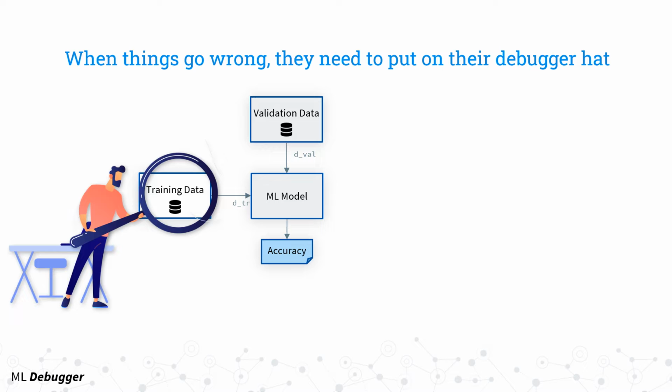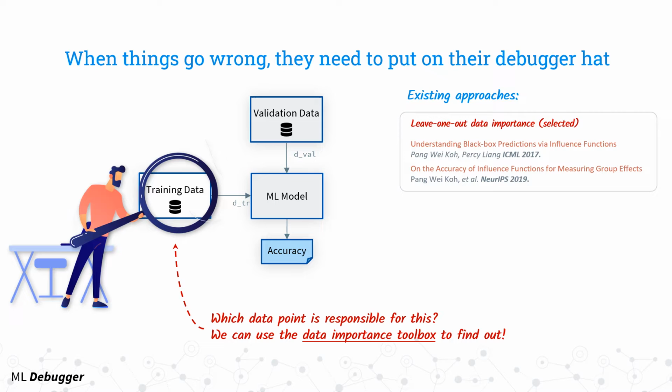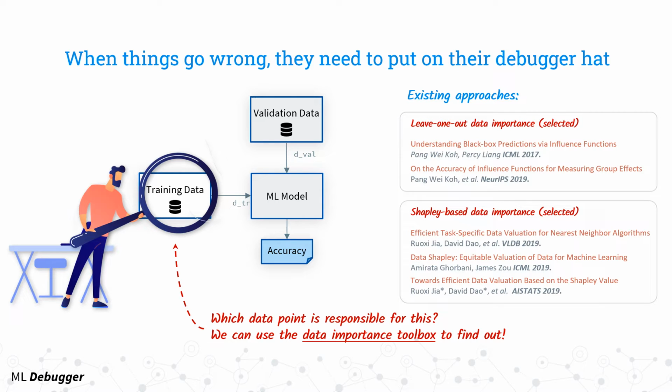Whatever the case may be, our developer must now inspect the ML pipeline in an effort to pinpoint the source of the issue. One common way of looking at this is to measure how a specific element of the pipeline, for example, a specific data example, influences the final outcome that we care about. This is an active area of research with many proposed approaches. Some methods use influence functions as a measure of importance. Another line of work, which our own efforts are based upon, is about using the Shapley value, a concept from game theory, as a measure of importance.